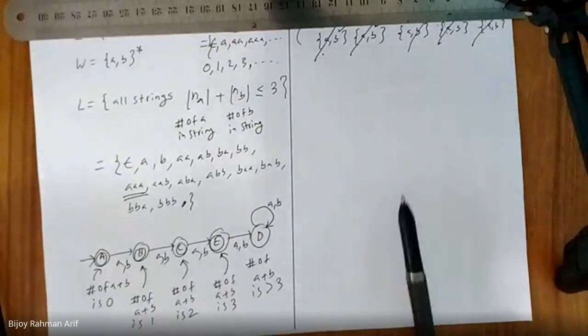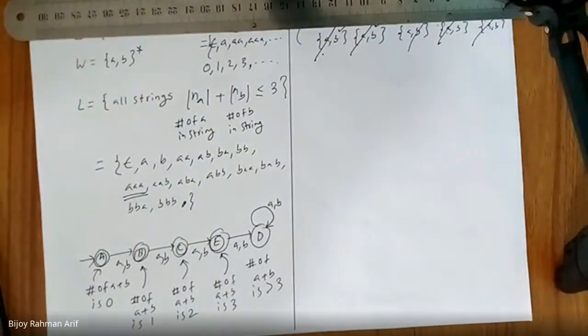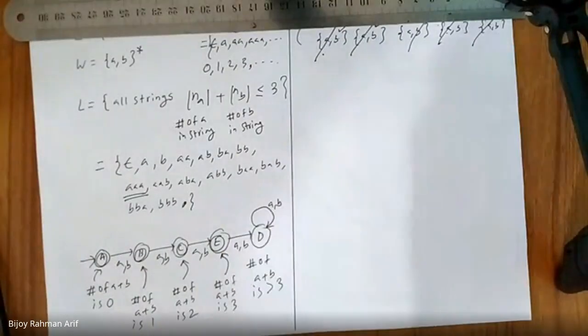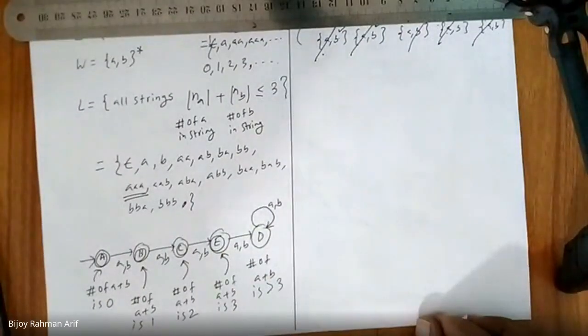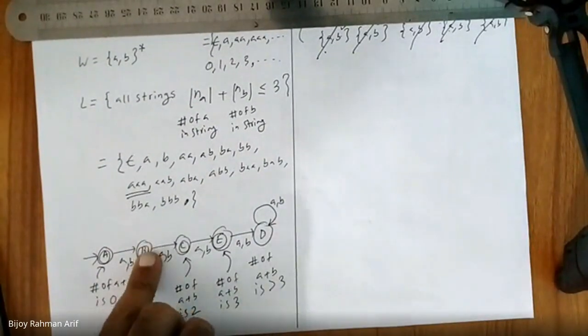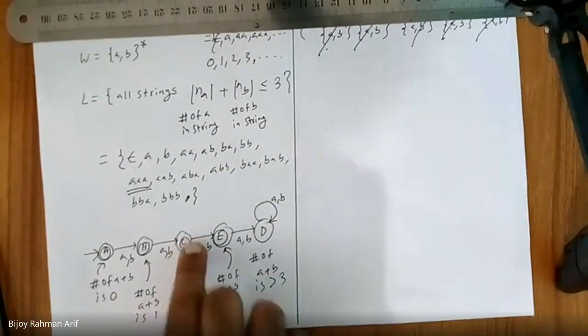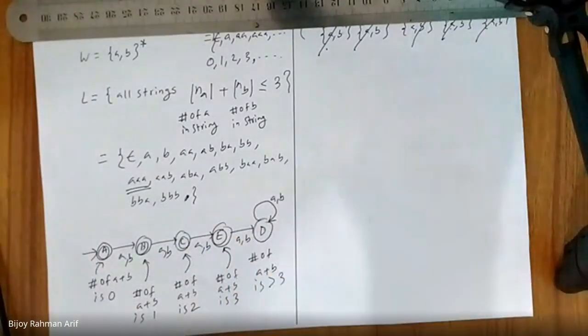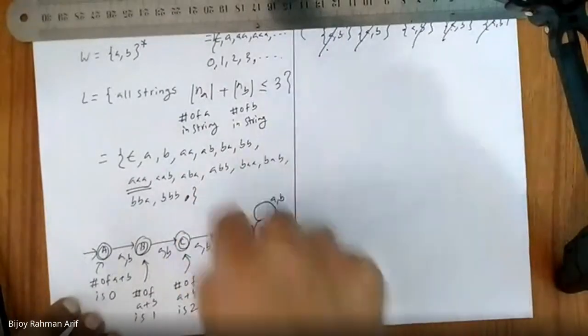So we should stop here today. Do you have any question? So is this a DFA, sir? Of course it's a DFA. What's wrong with this one? Why isn't it a DFA? I have transition on A, B. I have transition on B, A, B. I have transition on C, A, B. I have transition on E, A, B. I have transition on D, A, B. The last state always remains to itself.